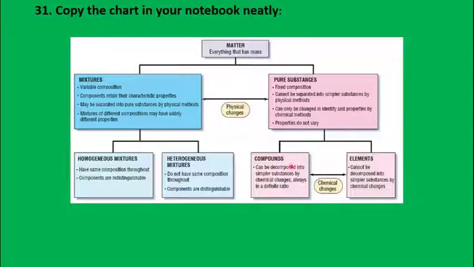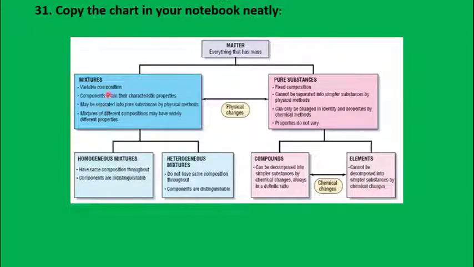Now finally, let's see the flowchart of what we have learned in this chapter. Matter is nothing but that which has mass and occupies space, and can be classified as impure substance and pure substance. Impure substance: we have studied the properties of mixtures. Pure substance has fixed properties, and again it can be classified as compounds and elements. Compounds can be decomposed into simpler substances by chemical change only and have a definite ratio. But elements cannot be decomposed into simpler substances by any chemical reaction.